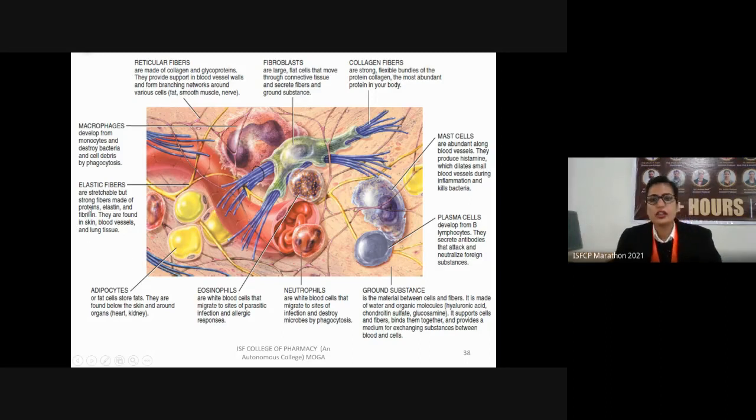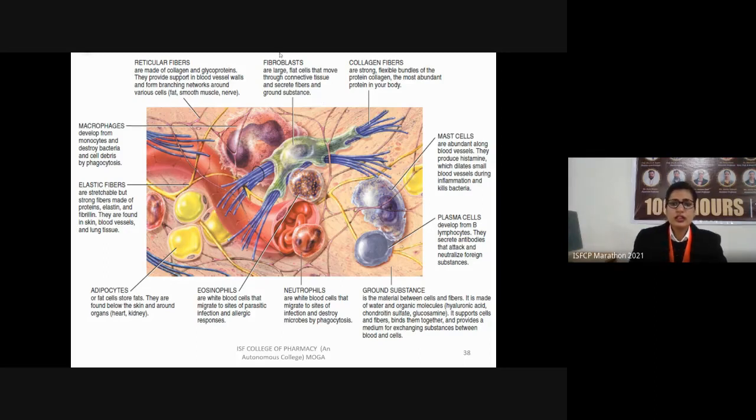So the collagen fibers are shown with purple or blue color here. These are very strong fibers. These are flexible in nature and they occur as bundles of the protein collagen. They are the most abundant protein in our body.